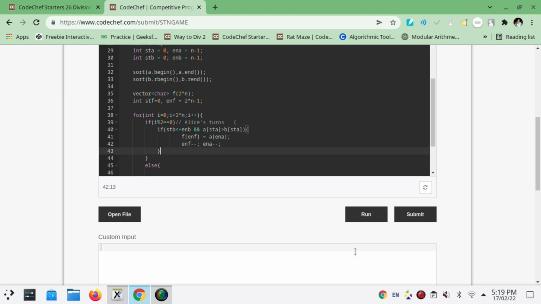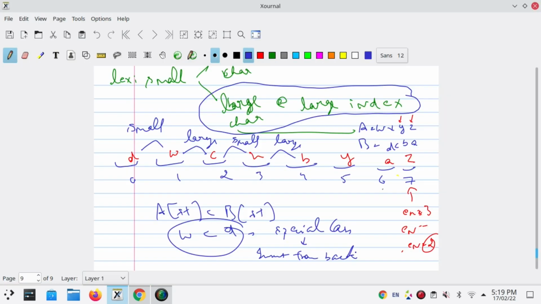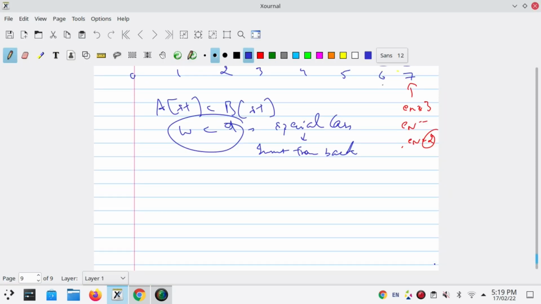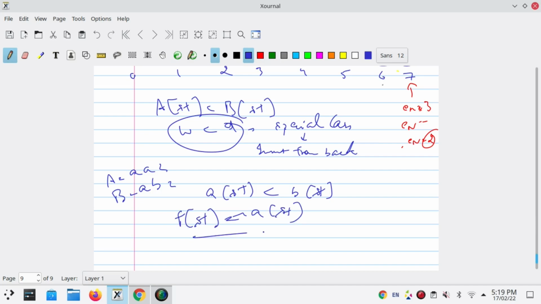Else, if it is not so, now we are handling the normal case. Let's say when A was AAZ and B was ABZ. Now we are checking if A starting is less than B starting, then we will insert A at starting.